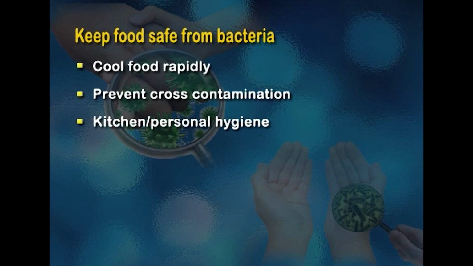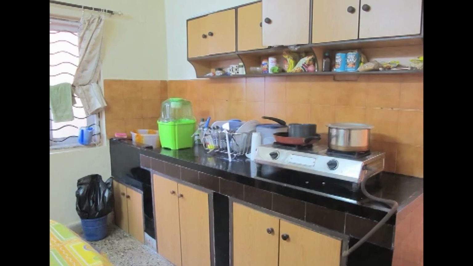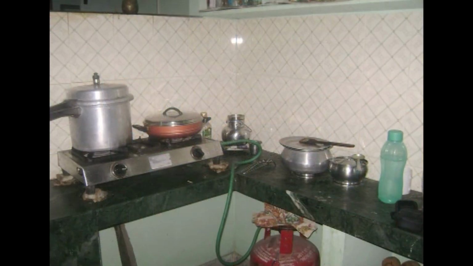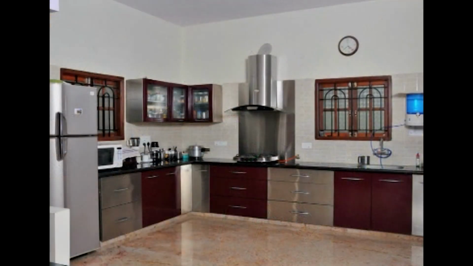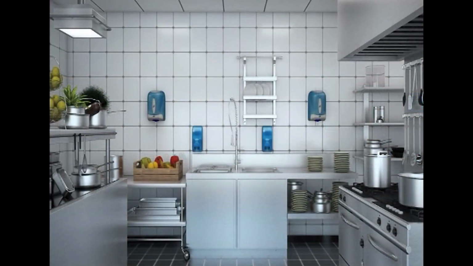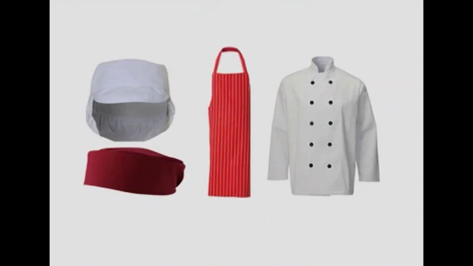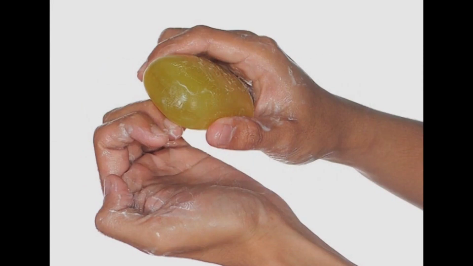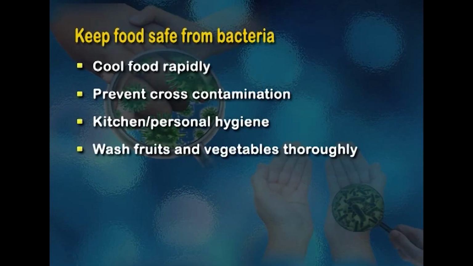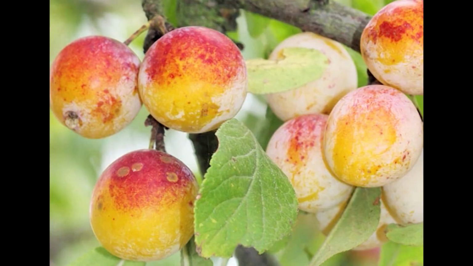Kitchen and personal hygiene should also be maintained. In the kitchen, all cutting boards, knives, and all equipment used for food preparation like mixers, food processors should be cleaned regularly, disinfected, and stored in a dry condition. Personal hygiene is also very important. For example, washing hands. The food handlers should be given some tips about how they should maintain food in a hygienic manner, like taking a bath every day, using a cap or apron, gloves, etc., washing hands, keeping the nails trim, etc.